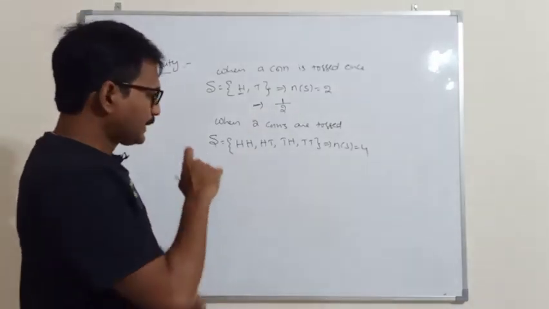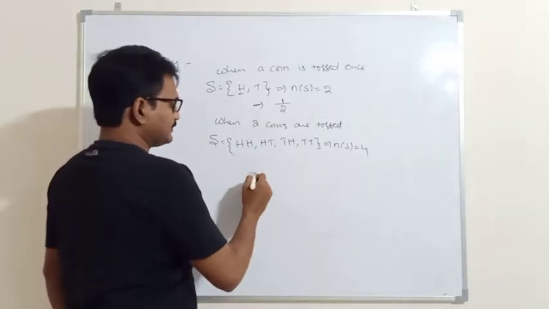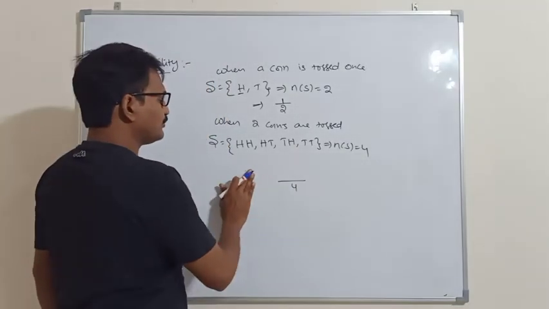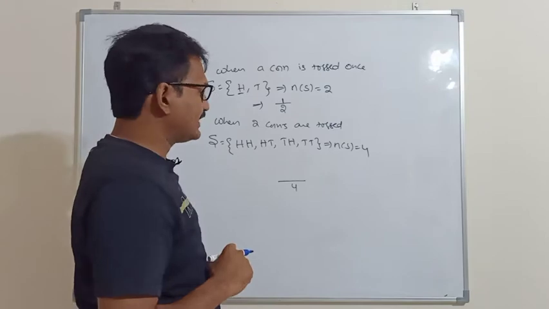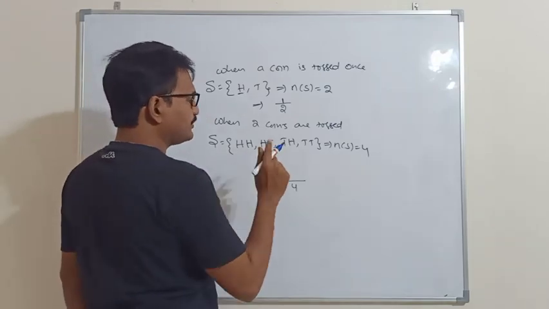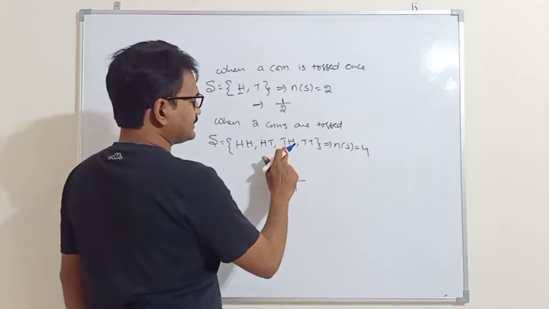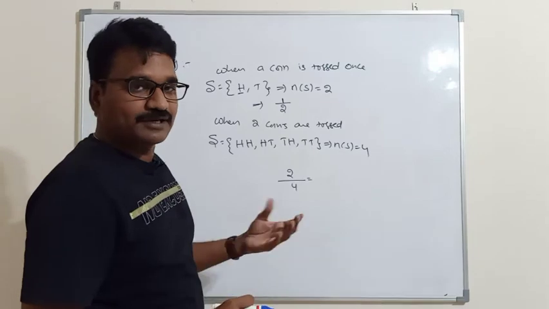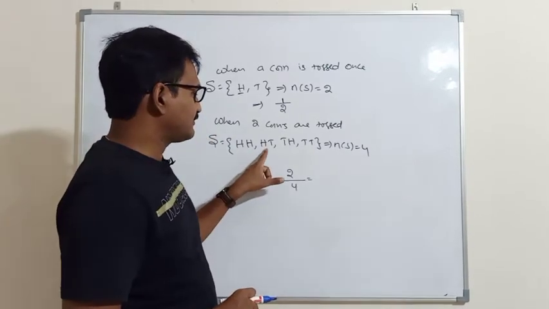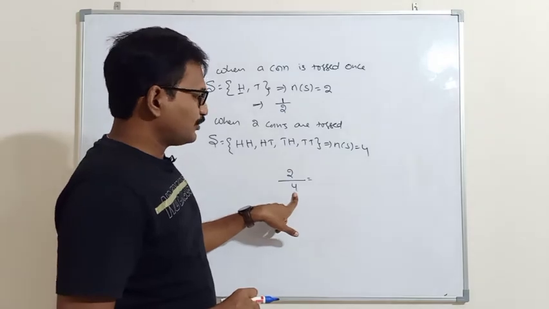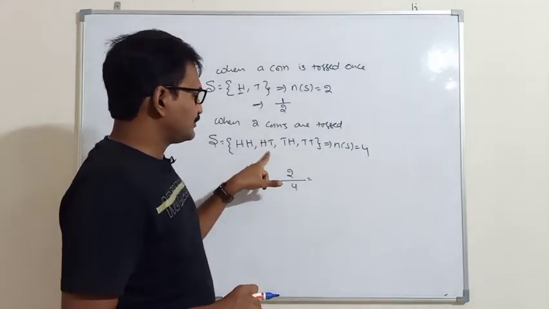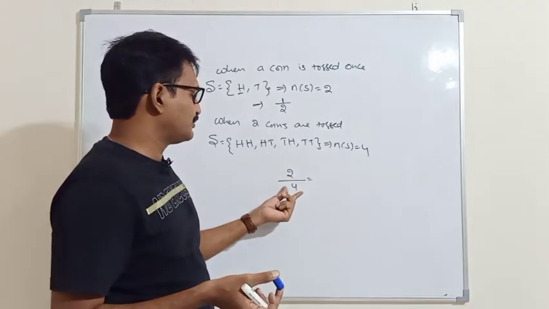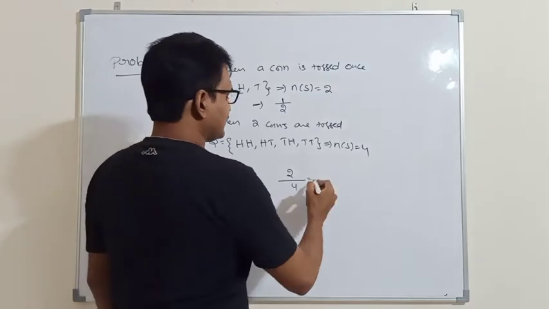Similarly, when two coins are tossed, the number of sample points is 4. What is the probability of getting a single head? One head means here one head is there, here one head is there. So 2 by 4. Probability means nothing but chance of happening. Here 4 means the total number of sample points. So the chance of getting one head is 2 out of 4. This is called the definition of probability.